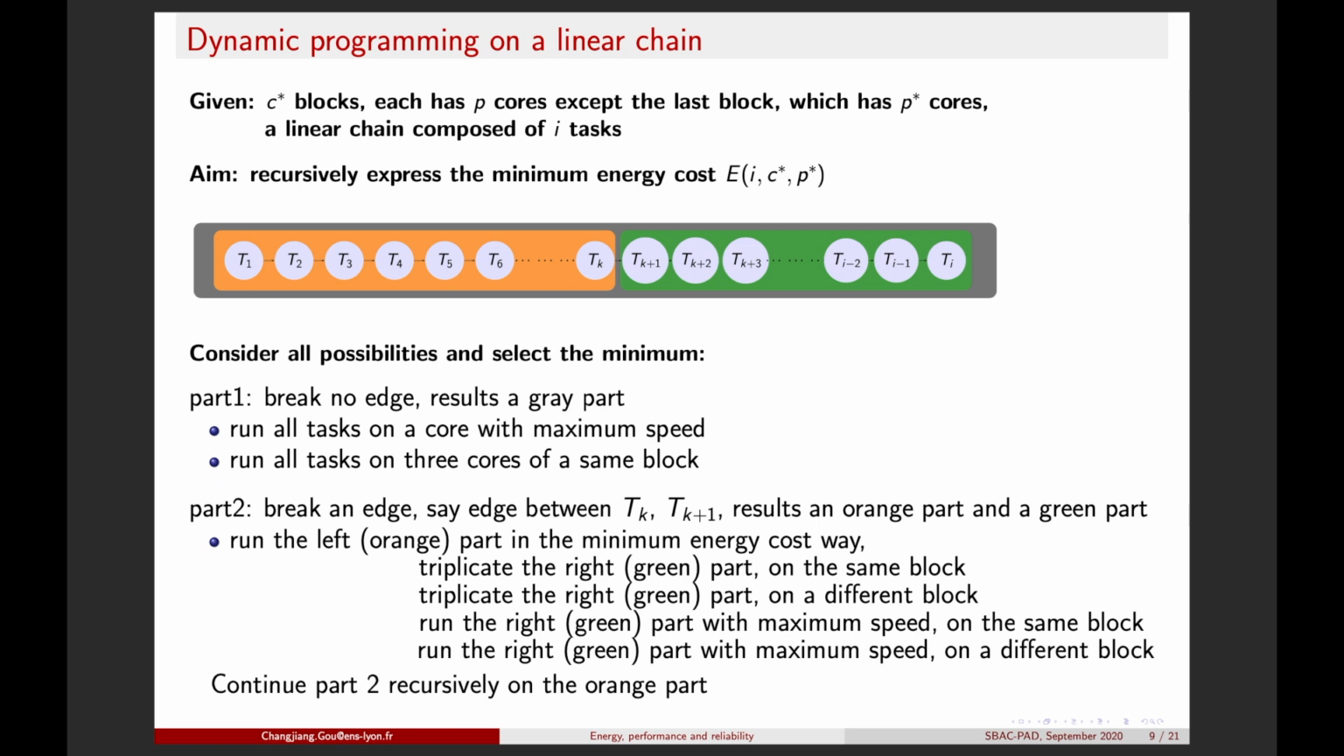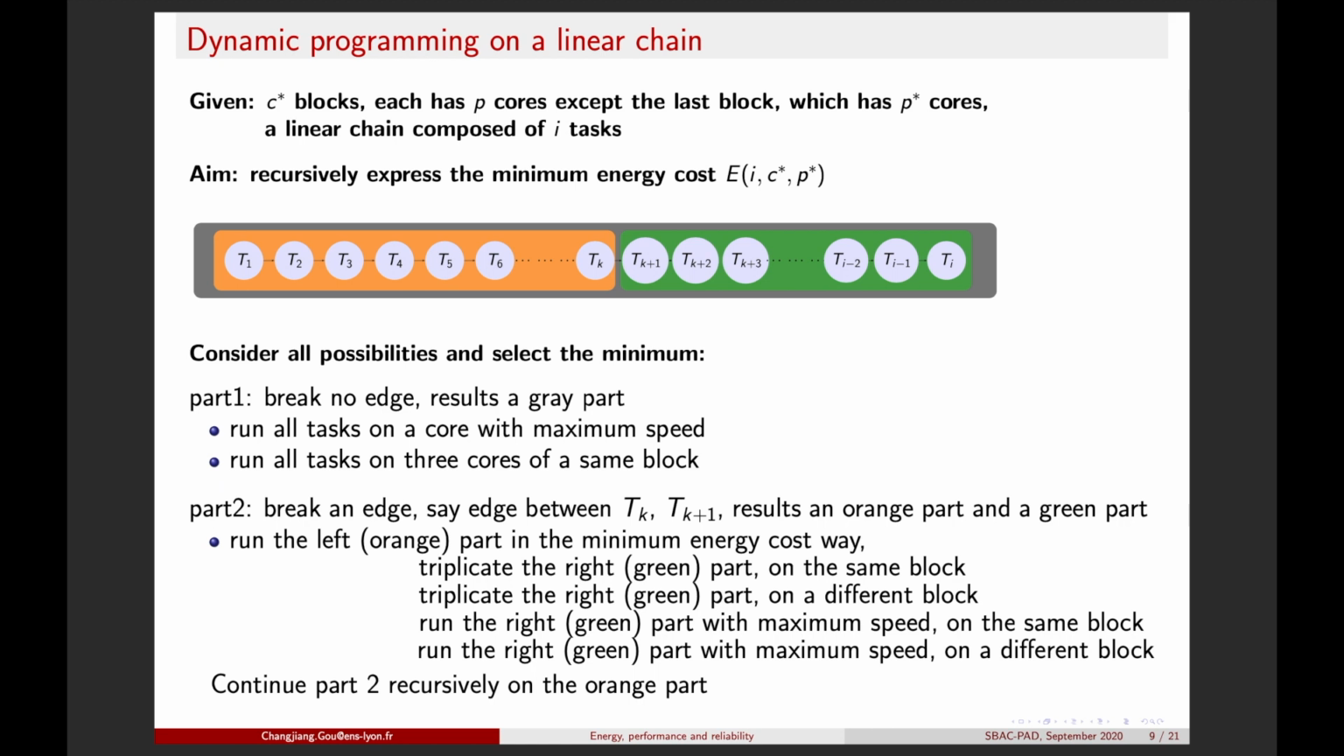Let's see an example. Now the aim is to schedule the gray part, task T1 to task Ti, and we have 2 cases. The first case is that we do not break any edge. It results in a gray part. We run all tasks on a core with maximum speed, or we run all tasks on 3 cores of the same block. The second case is that we break an edge. Let's say we break an edge between task Tk and task Tk plus 1. So it results in 2 parts, the orange part and the green part.